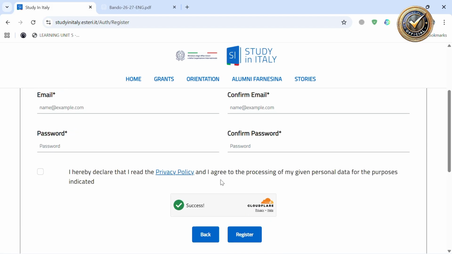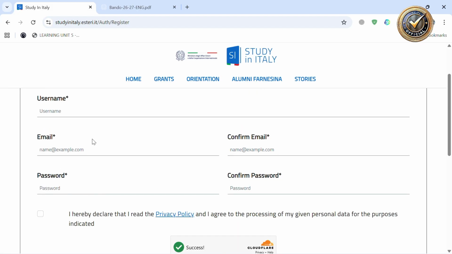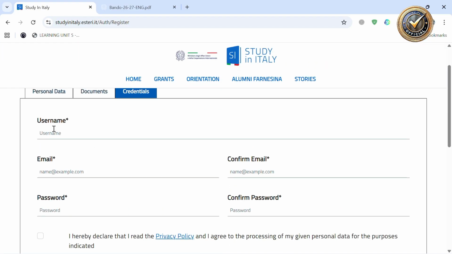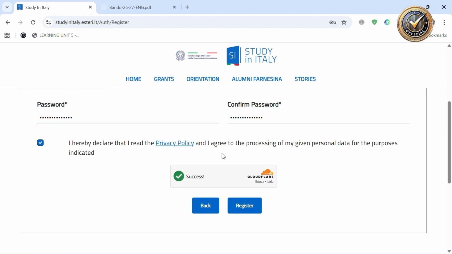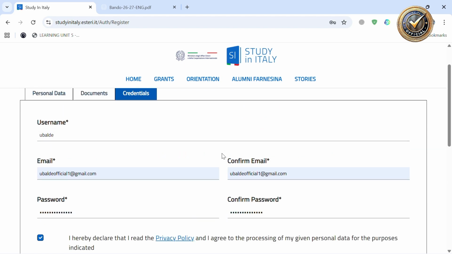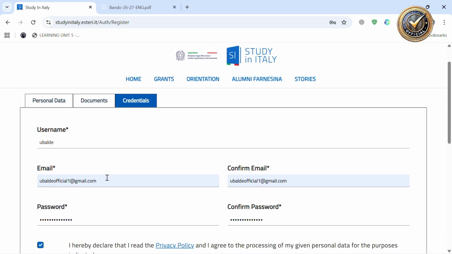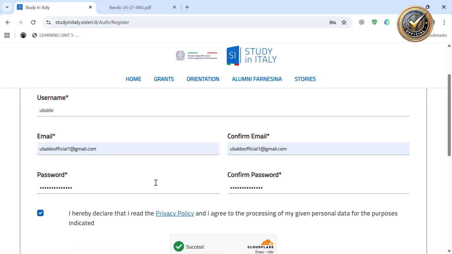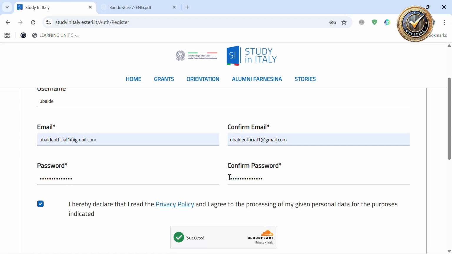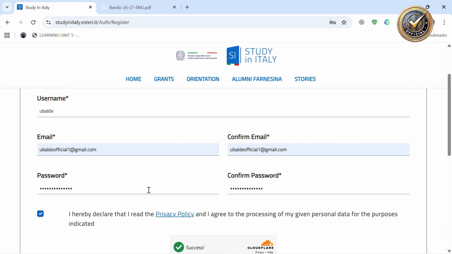After clicking on next, you choose the username. After filling this field, username or email, make sure you type the email correctly, and the password must contain a special character, a small letter, an uppercase letter, and numbers.